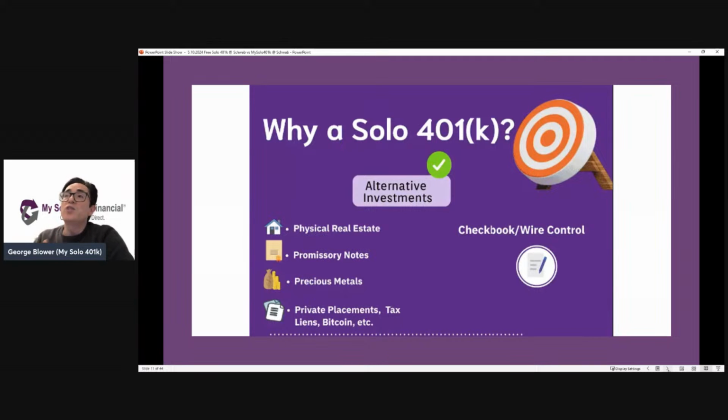So just to dig in a little bit deeper, to put a little more meat on the bones: alternative investments. By that we mean true alternative investments: real estate, notes, precious metals, private placements, tax liens, cryptocurrency. For a lot of those alternative investors, they want checkbook control over their money. So we're helping them open up accounts at the bank or brokerage of choice. We help clients open up accounts at hundreds of different banks and many different brokerages.